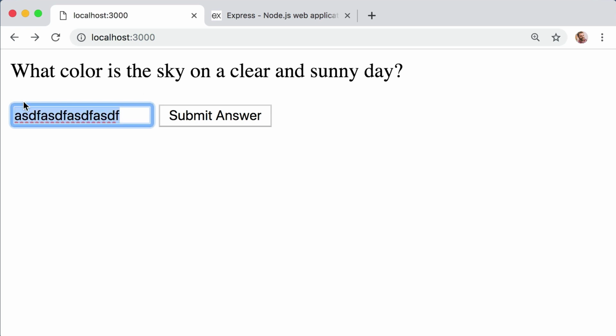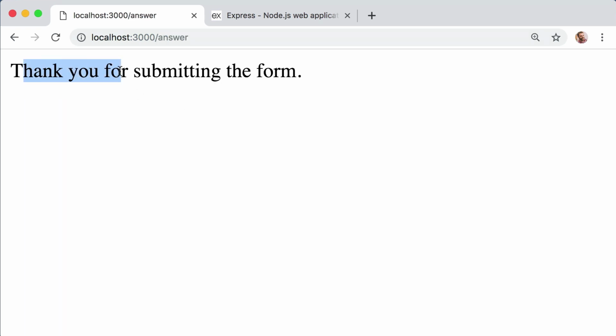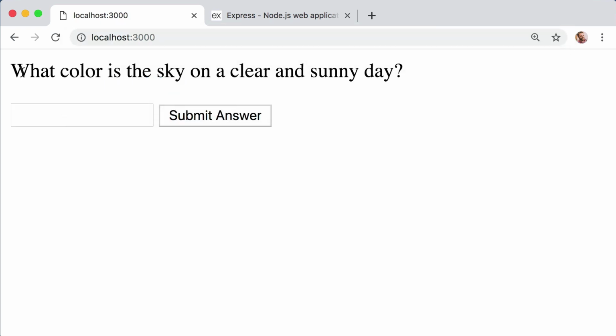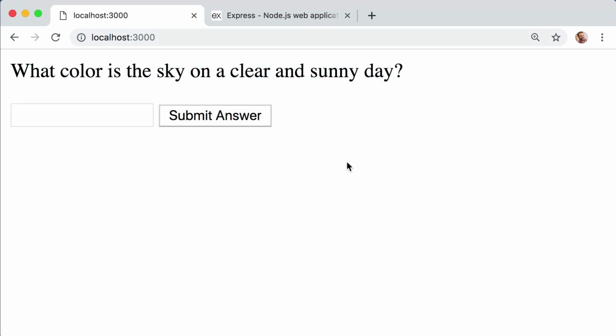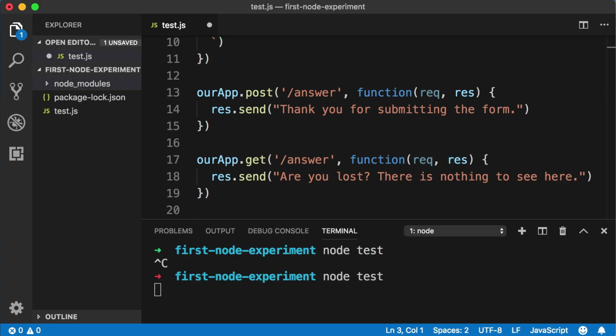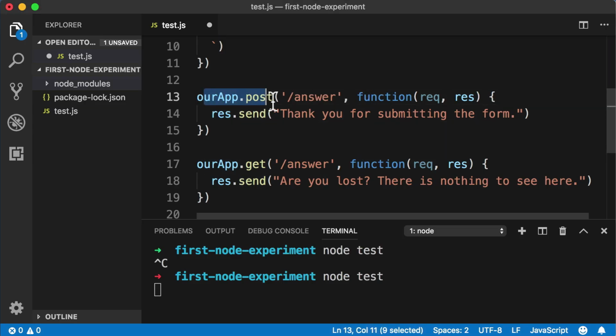So when someone submits the form, we don't want to just say thank you for submitting. We want to actually evaluate their answer and tell them if it's correct or incorrect, right? And we are asking them what color is the sky on a clear and sunny day. So the question becomes, how can we access the data that the user submits from within our server? Well, the good news is that Express makes it very simple. So let's jump back into our code, and within the app.post area, right, this is what's going to occur when someone submits the form. Let's actually get rid of this response.send line.